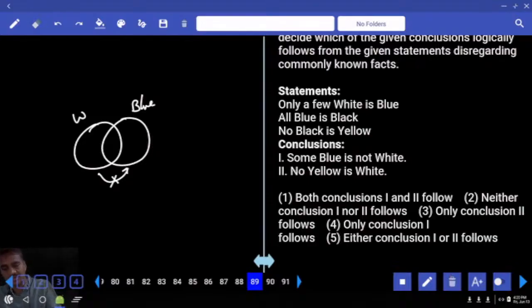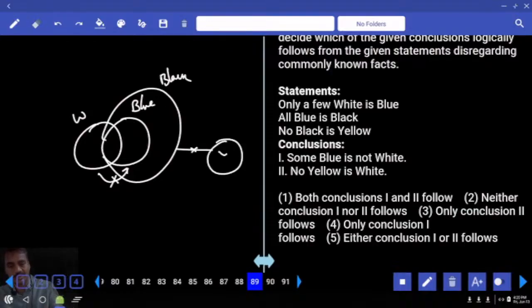All blue is black. Now this entire blue is part of black. And no black is yellow. No intersection between black and yellow. Then coming to the question.